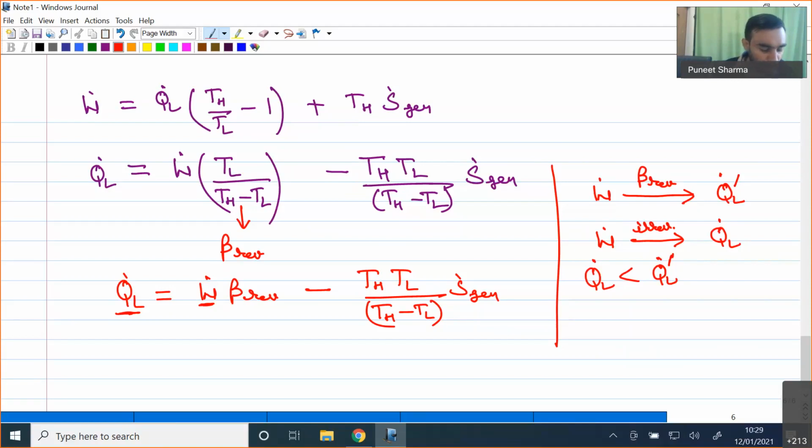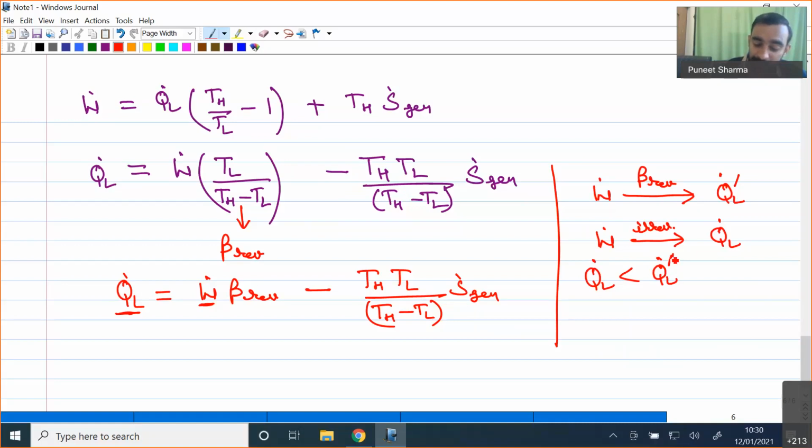Okay, so that's why for the same amount of work, from here I can state the physical meaning in two different ways. The very first way: for the same amount of input work, we will be getting less refrigeration effect in case of an irreversible manner. So if we are giving the same amount of work, but we are operating our cycle, one in a reversible manner and one in an irreversible manner, we will be getting less refrigeration effect if we are operating it in an irreversible manner.